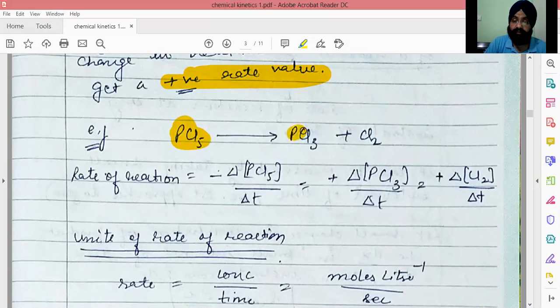Now, for example, phosphorus pentachloride gives phosphorus trichloride and chlorine on heating. The rate of reaction is expressed either in terms of the decrease in the concentration of phosphorus pentachloride with time, or the increase in the concentration of any one of the products. So basically, we can take the rate of reaction in terms of the reactant or any of these two products.